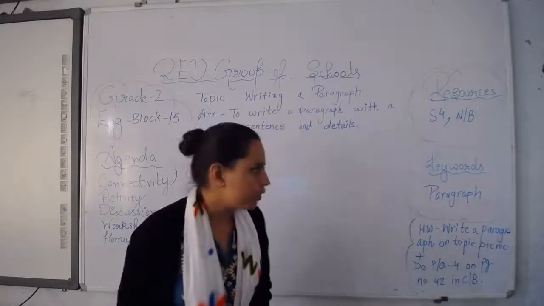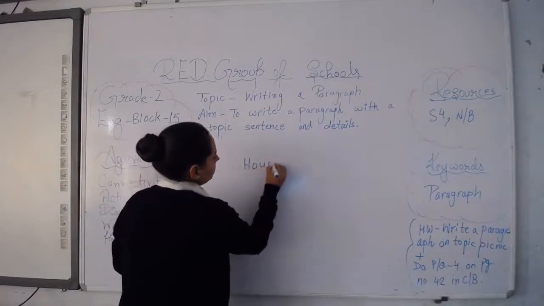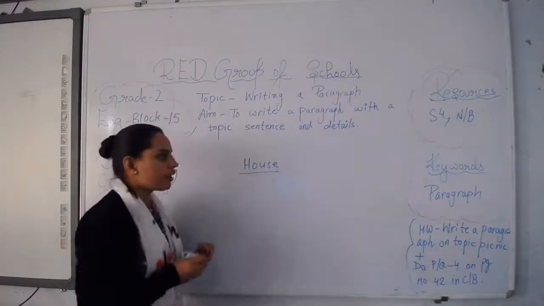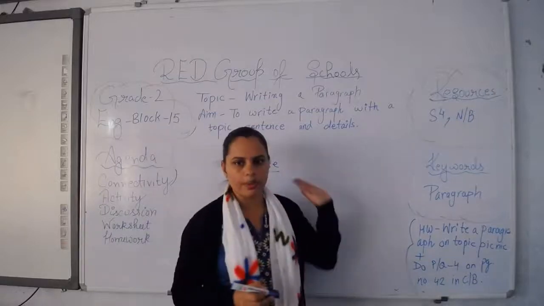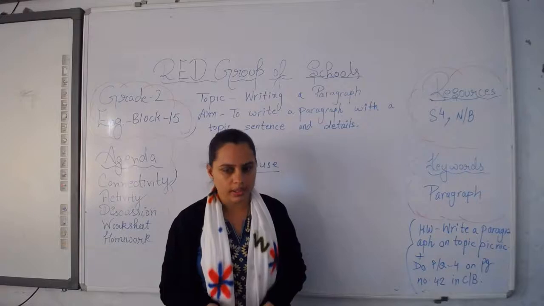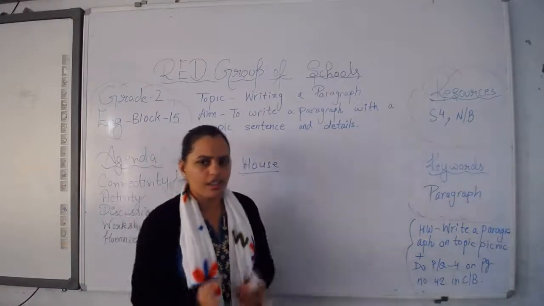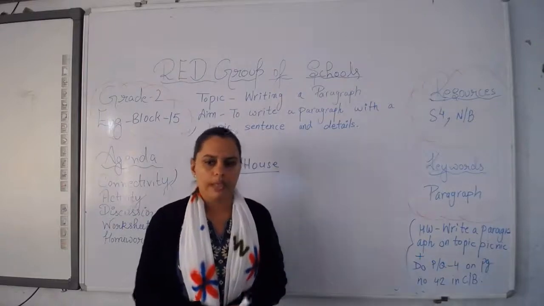Now I am telling you, suppose you have selected the topic house. This is your topic and now we have to write a paragraph on this topic, house. So now tell me, what is a house? Yes, a house is a place where we all live. And why do we need a house? Okay, very good.